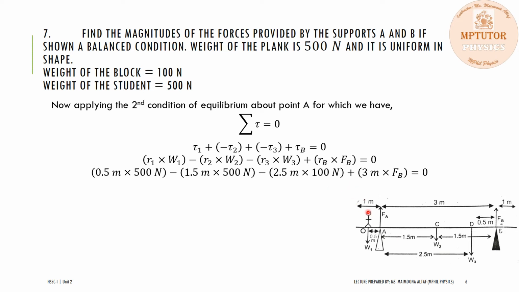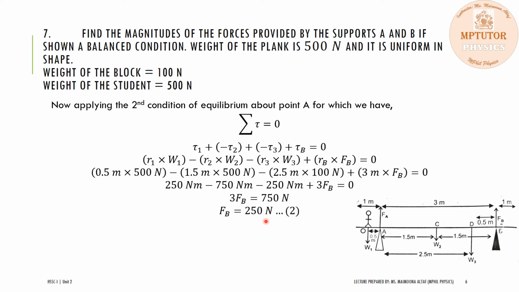plus RB, the distance between the axis of rotation A and the point B. So the total distance between these 2 points is 3 meter into the force F of B, because force F of B is still unknown. Now simplifying the terms, 250 Newton meter minus 750 Newton meter minus 250 Newton meter plus 3 F of B. So 250 will be cancelled by the 250 and we are left with 3 F of B equal to 750 Newton. And by dividing this force by 3, we get F of B as 250 Newton.